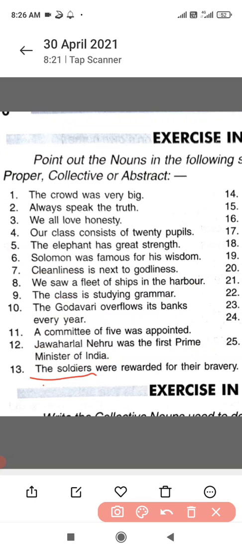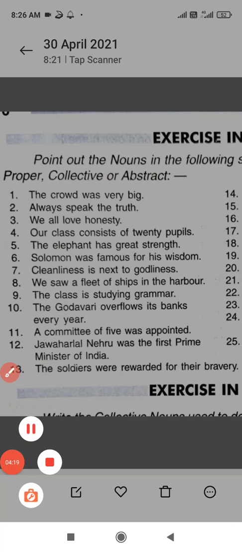Next, the soldiers. Now who are soldiers? It can be any soldier. It can be used for a group, for the soldier of any country. The soldier is a common noun here. The soldiers were rewarded for their bravery. Bravery here again is an attribute. It's a quality. So it's an example of abstract noun. Okay, children. So this is how you have to solve these things.